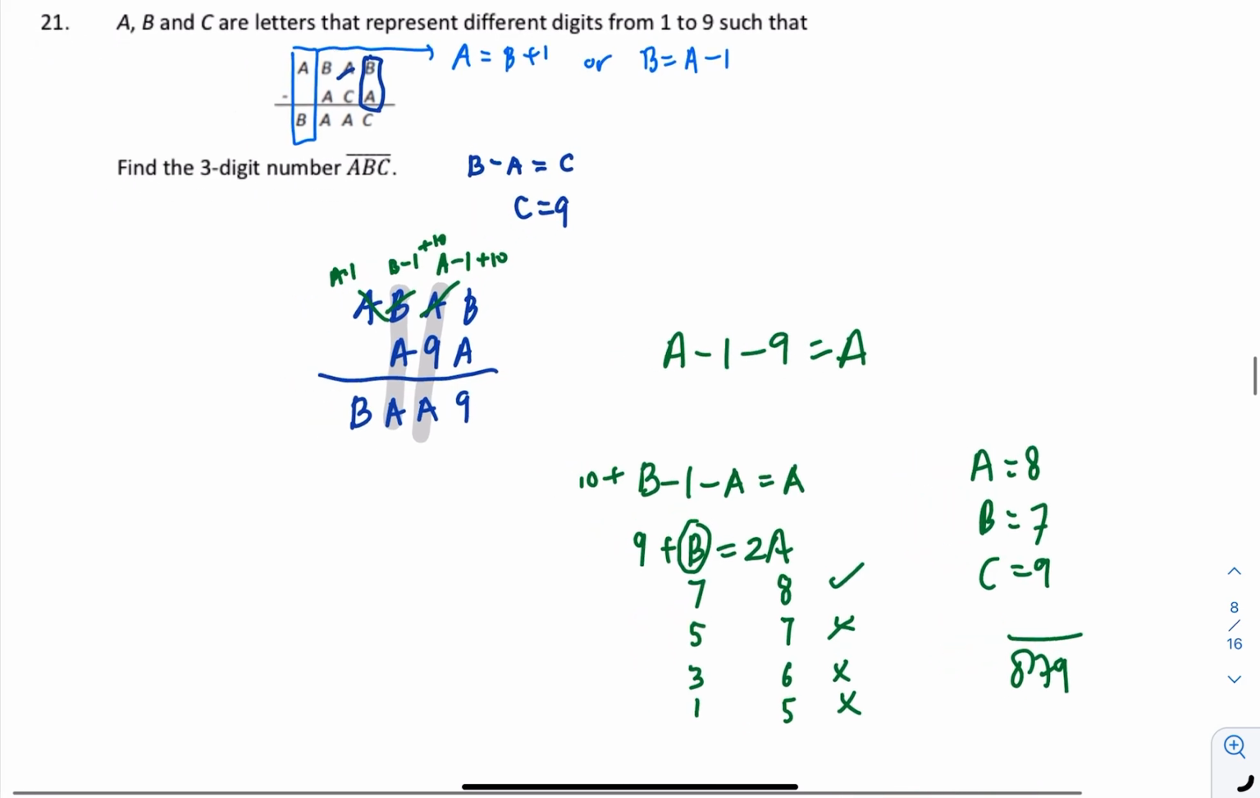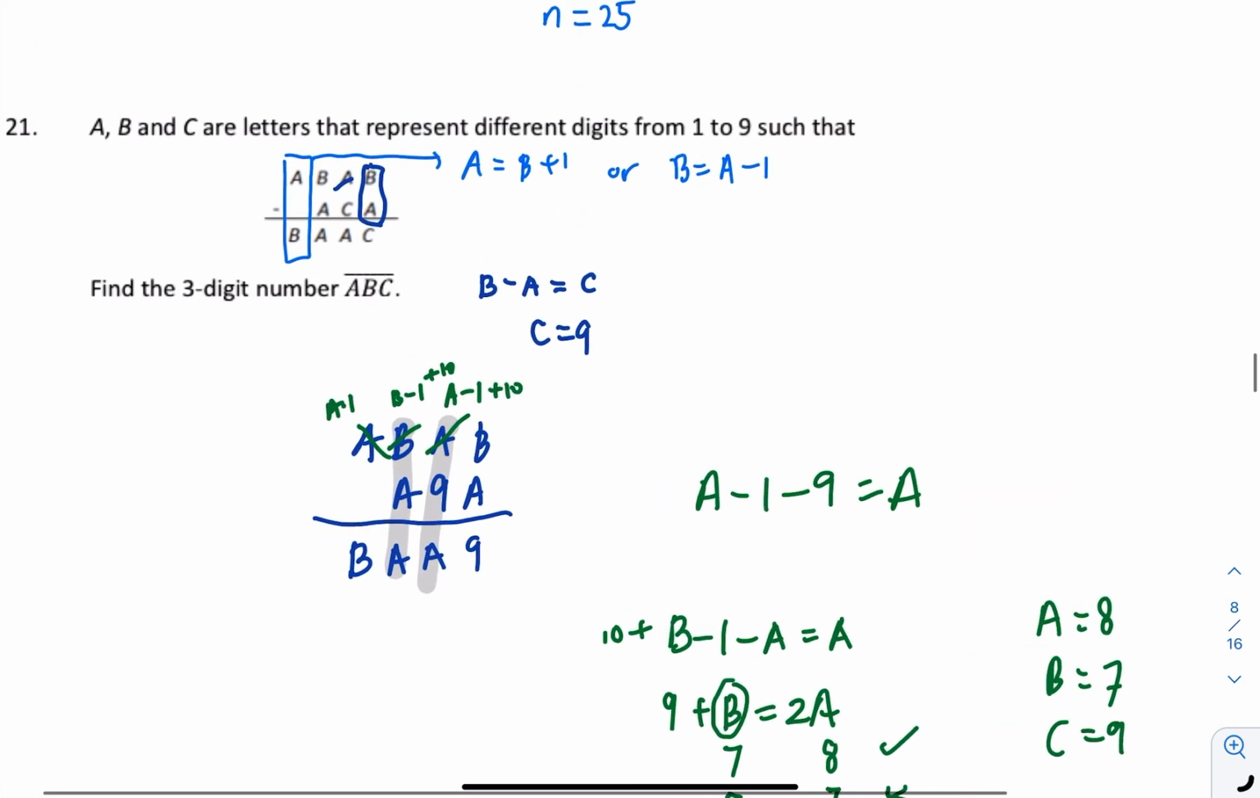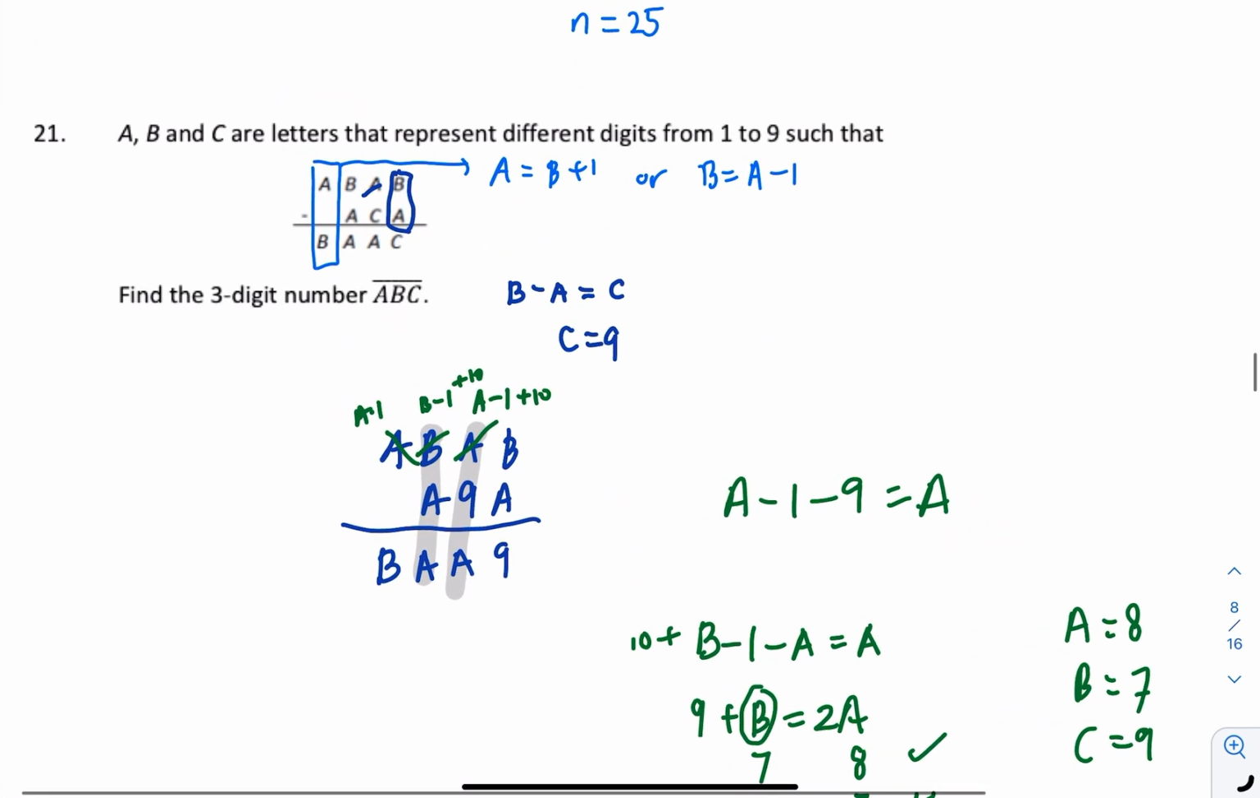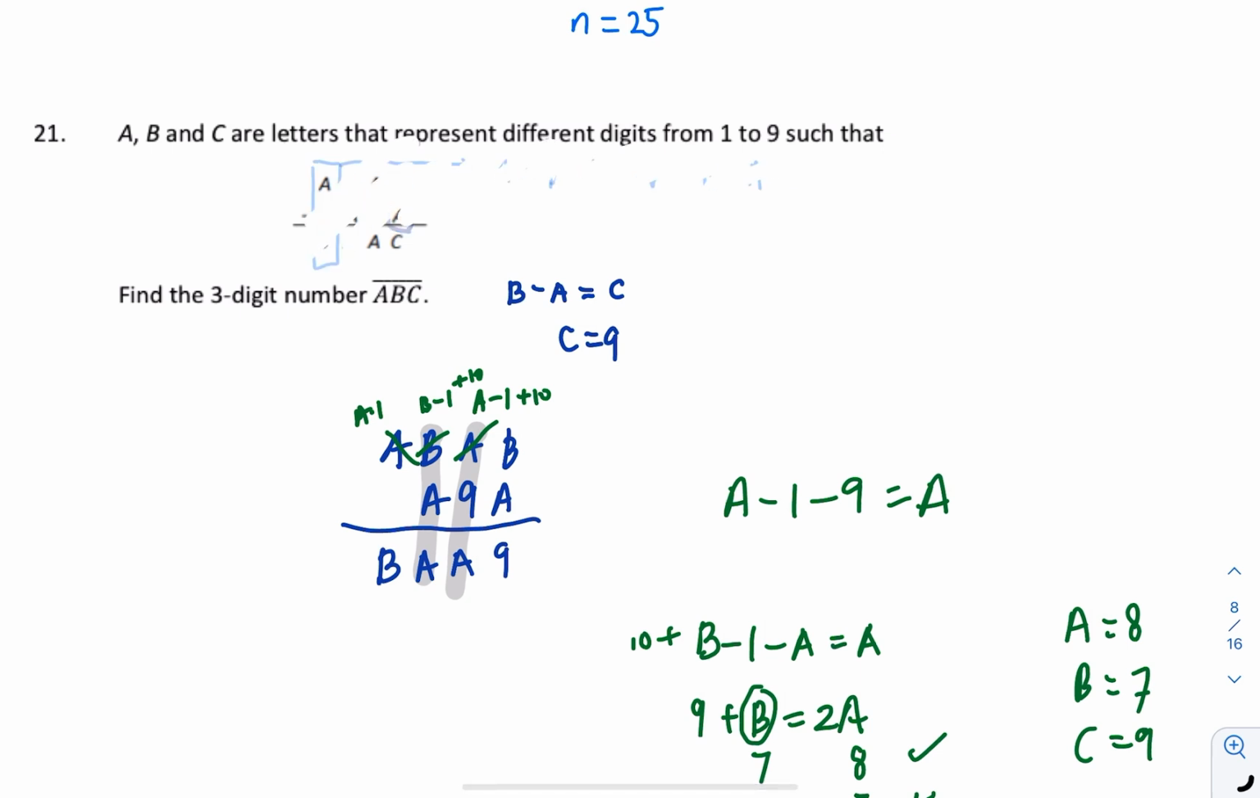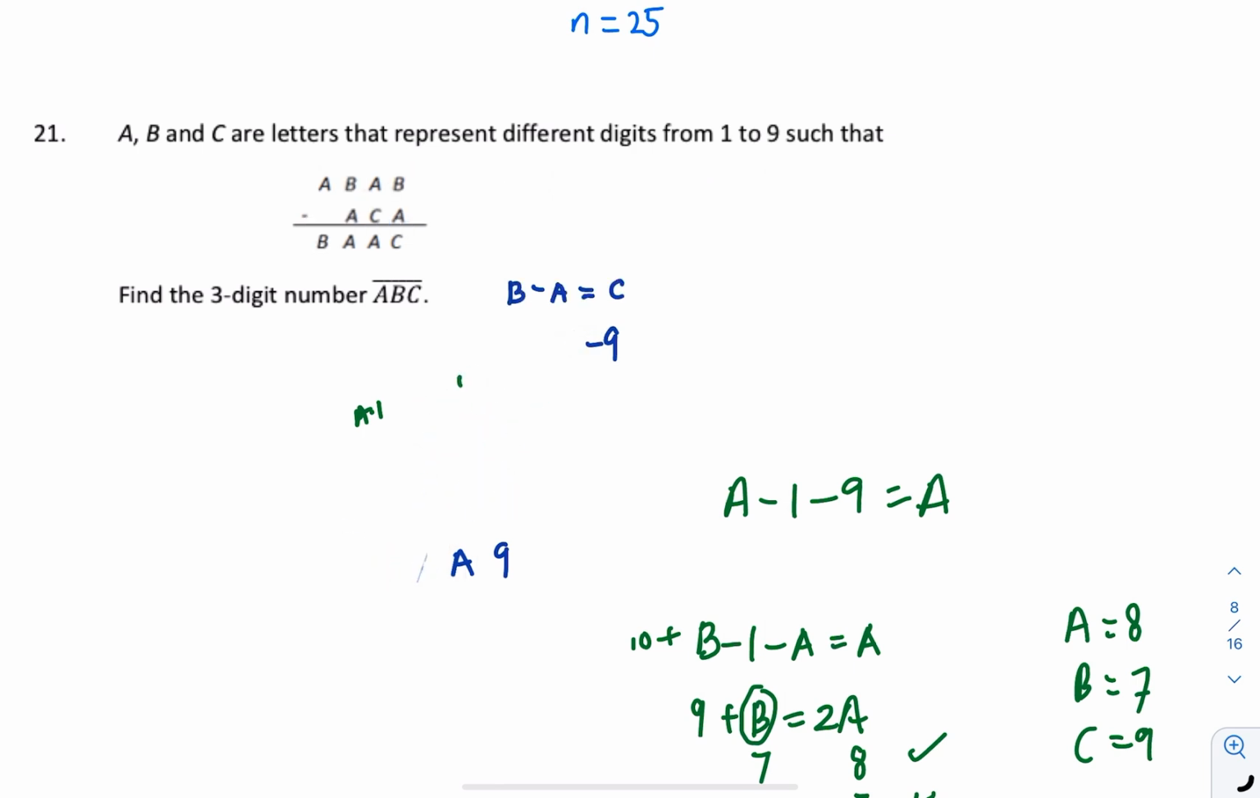Question 21. Another arithmetic question. But in this case, we're going to have nothing at all. There are no clues. The only clue that we have is here. How is it possible for A to change to B without anything in the middle? Which means that A will definitely be 1 greater than B.